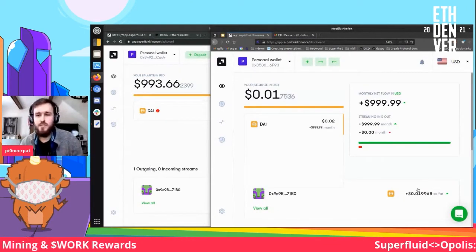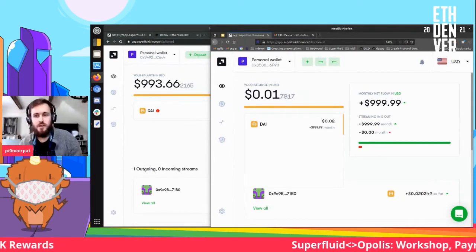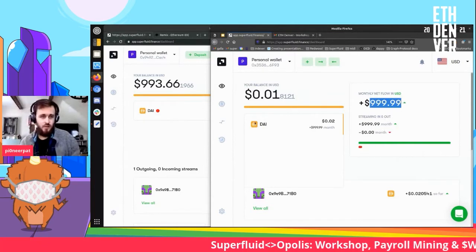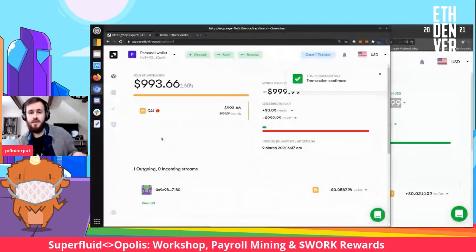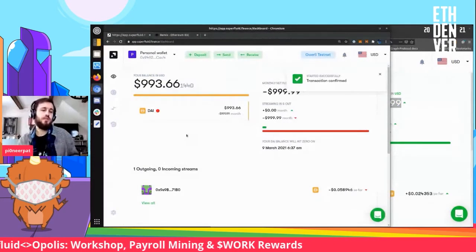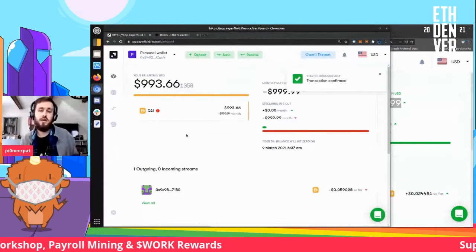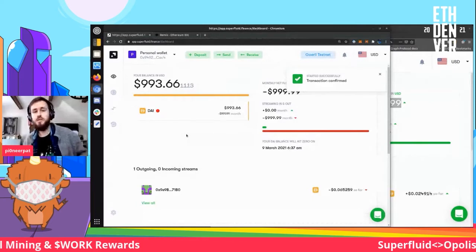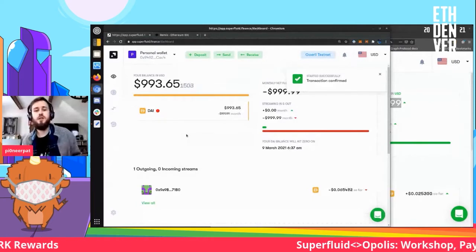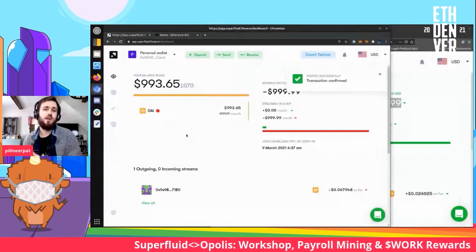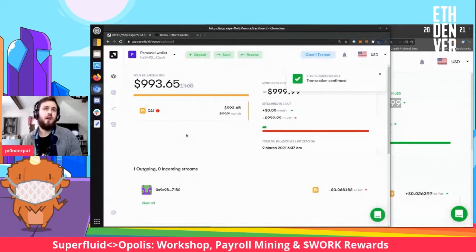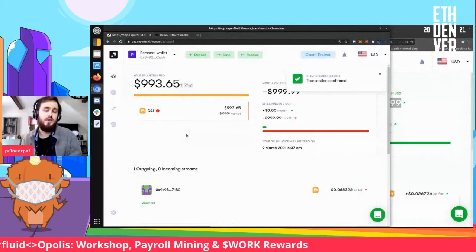So now we see that Bob is receiving about 1,000 DAI a month. We were able to send a flow of 1,000 DAI a month without having 1,000 DAI a month, because Superfluid token streams don't require capital lockup. So you don't need to have all the money up front, which is why this is great for payroll. This is great for sending cross-border payments.